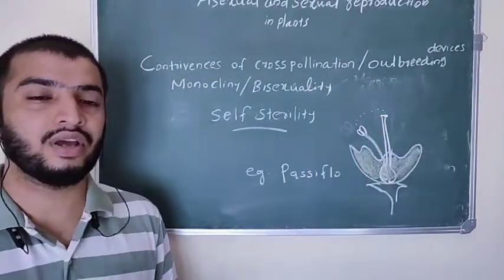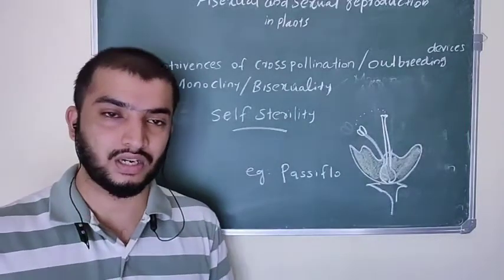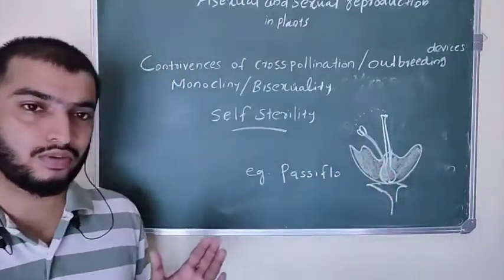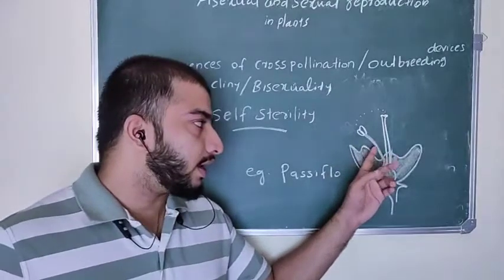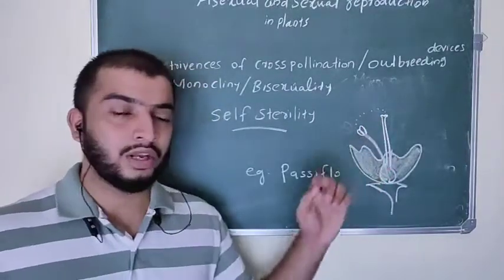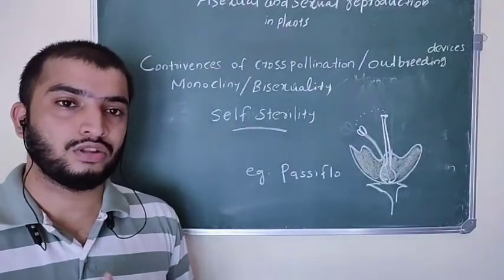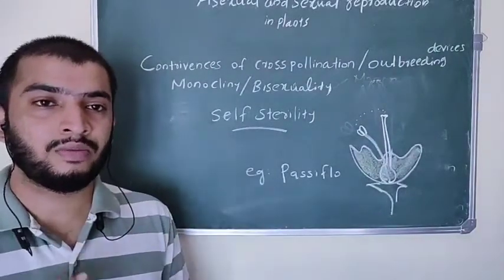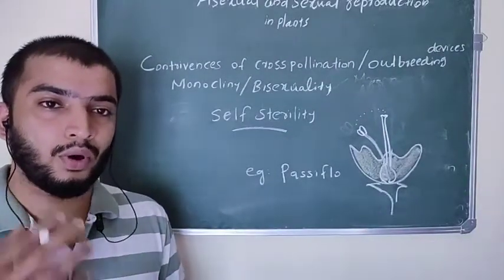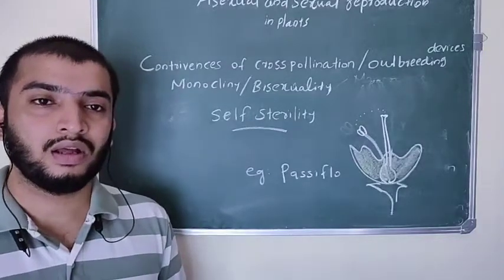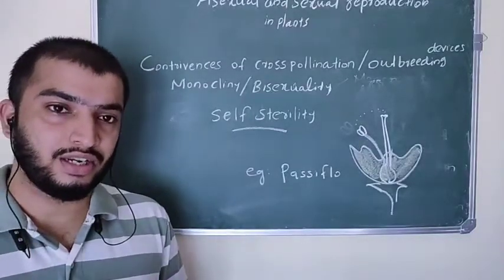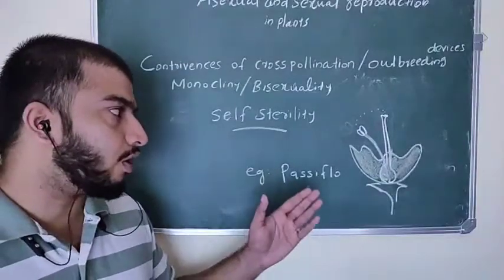That is self-incompatibility or self-sterility. So in this bisexual flower, their pollen grains cannot germinate on their own stigma. That is called self-sterility or self-incompatibility.